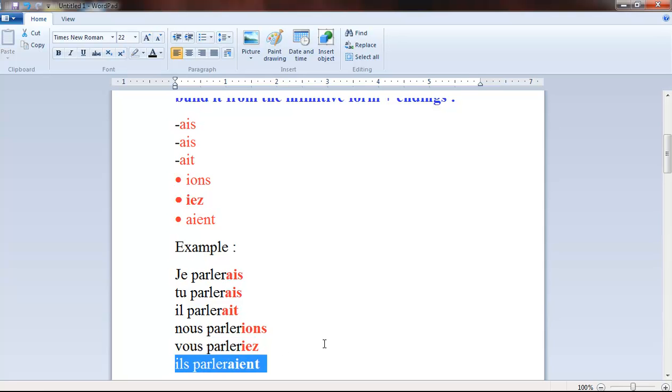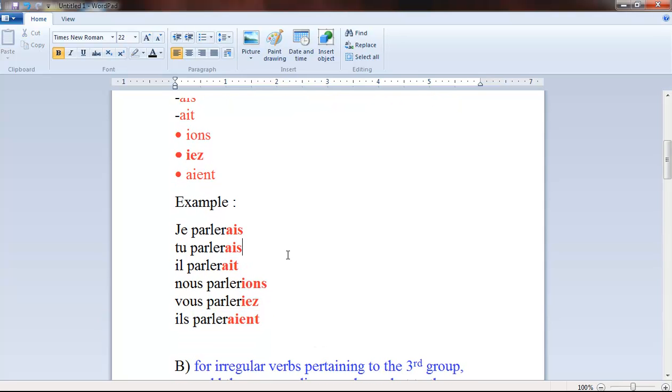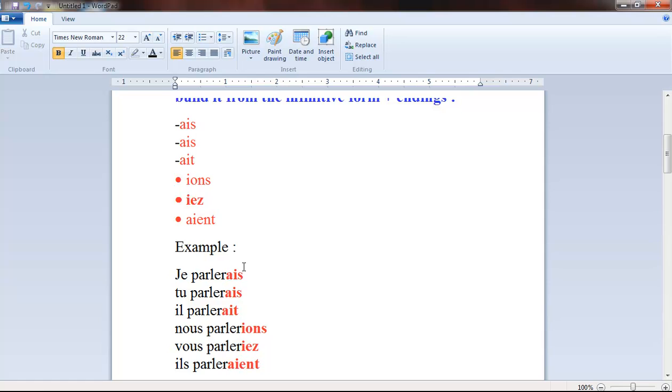Ils parleraient. Third person plural. Okay, so this is the present tense conditional for the verb parler, which means to speak. Je parlerais, tu parlerais, il parlerait, nous parlerions, vous parleriez, ils parleraient. Okay, so far, so good.